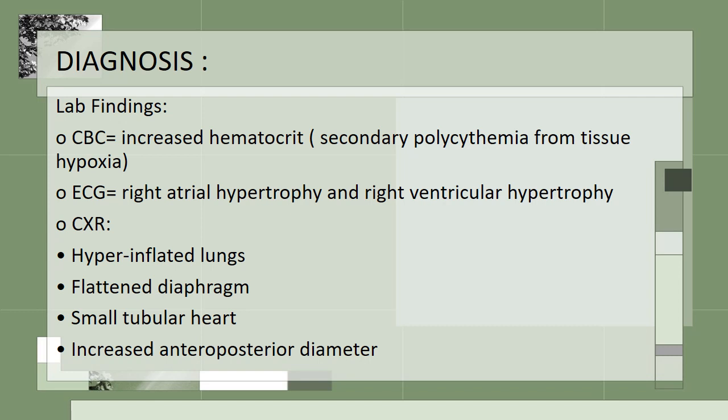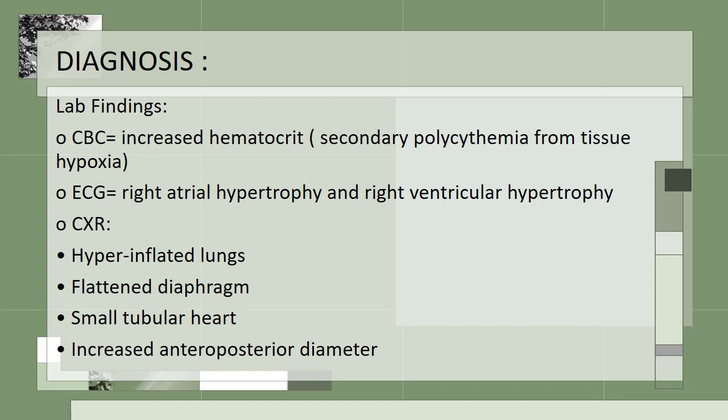And how do you see hyperinflated lungs on chest x-ray? So you will count the ribs on the x-ray. Anteriorly there will be 6 ribs visible and posteriorly there will be 8 ribs visible. So if this number of ribs is visible, then they are hyperinflated lungs. Due to hyperinflated lungs, there will be a flattened diaphragm, and because of the same reason, that is hyperinflated lungs, it will lead to a small tubular heart.